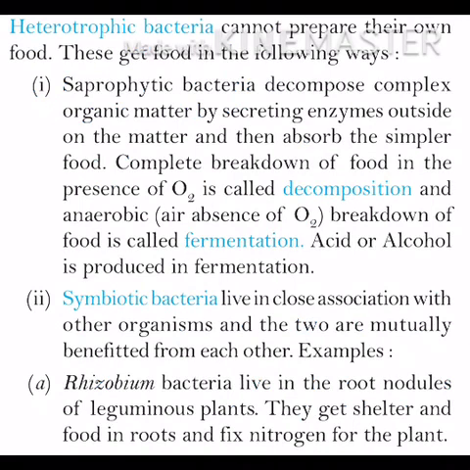Next is heterotrophic bacteria. They cannot prepare their own food. They get their food in the following ways. First is saprophytic bacteria. Saprophytic means they depend upon dead organisms. Saprophytic bacteria decompose complex organic matter by secreting enzymes outside on the matter and then absorb the simpler food. It means they live on dead organic matter and secrete enzymes on that matter and decompose that matter into simpler form so that they can easily absorb that simpler food.